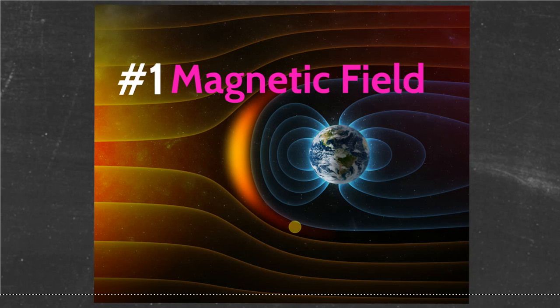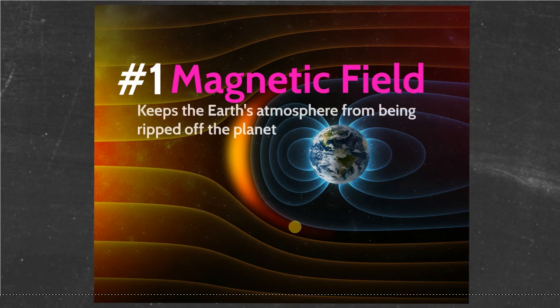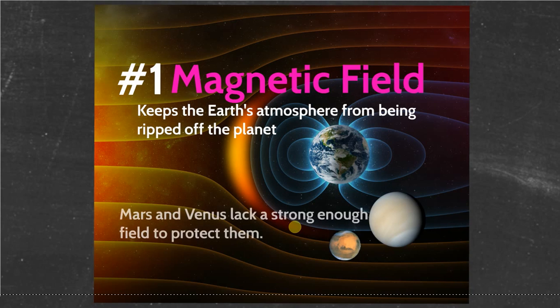Without the magnetic field, it would hit our atmosphere, and it would start to strip away our atmosphere. So the magnetic field helps keep the Earth's atmosphere from being ripped off the planet, which is bad, because if we ripped off the atmosphere, then we wouldn't breathe and we would die. All right, so Mars and Venus actually lack a strong enough field to help protect them out in space.